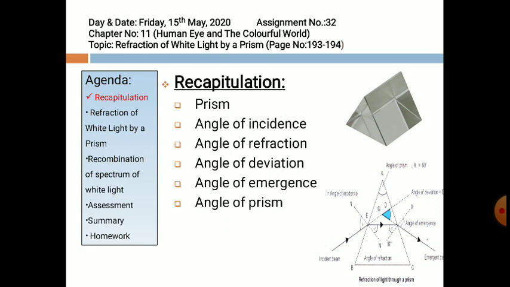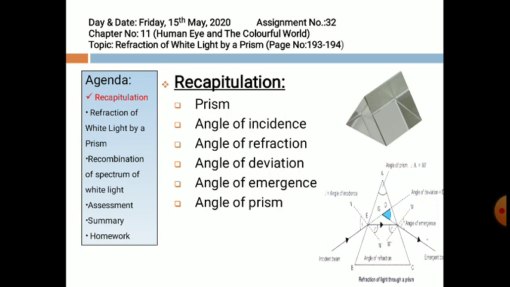And last, what is the angle of prism? The angle at which the two refracting surfaces of the prism are inclined is known as the angle of prism. Whenever we draw a ray diagram, only the prism's triangular face is shown.